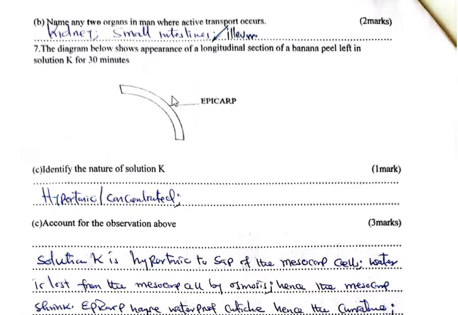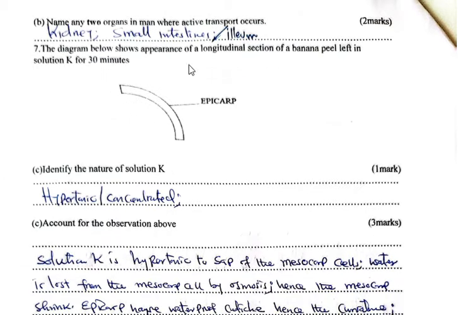Part B. Name any two organs in man where active transport occurs, and that is the kidney, specifically at the proximal convoluted tubule, where active reabsorption of useful materials or selective reabsorption of useful materials, for example glucose and some mineral ions, take place. Then the small intestines, specifically at the ileum, where we have active absorption of digested food into the bloodstream.